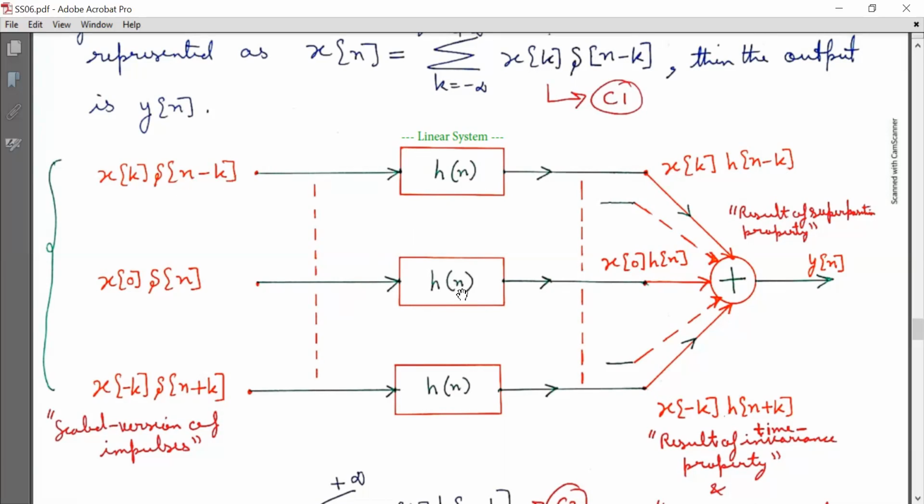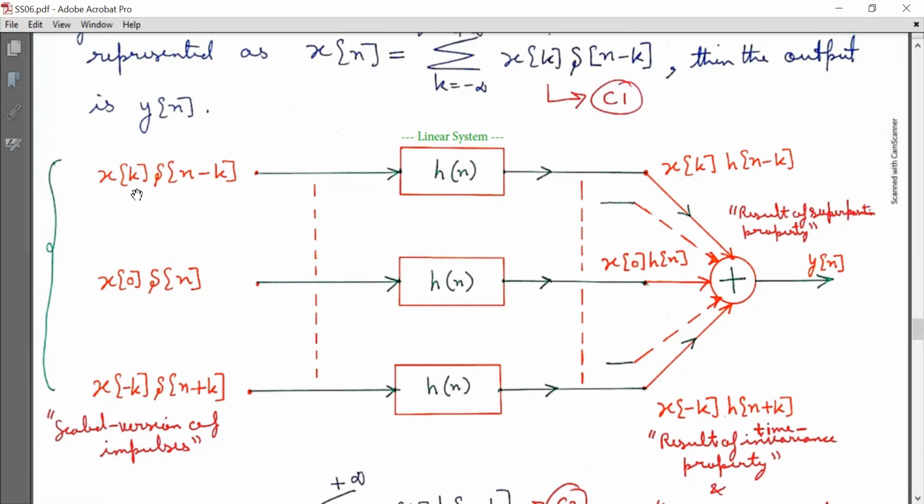In this linear system with impulse response h[n], the input is x[0] multiplied by delta[n], and the output is x[0] h[n]. Here the input is x[minus k] delta[n plus k], and the output is x[minus k] h[n plus k].